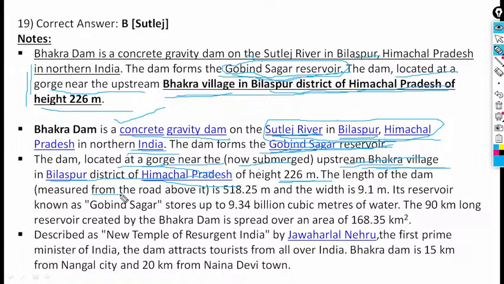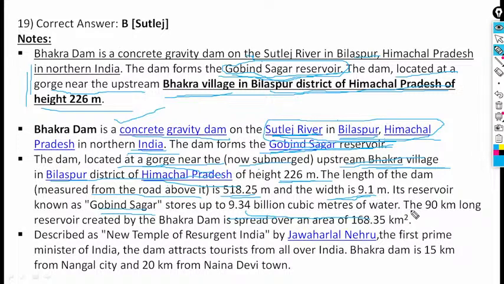The length of the dam is measured from the road above as 518.25 meters and the width is 9.1 meters. Its reservoir is known as Gobind Sagar, which stores up to 9.34 billion cubic meters of water.